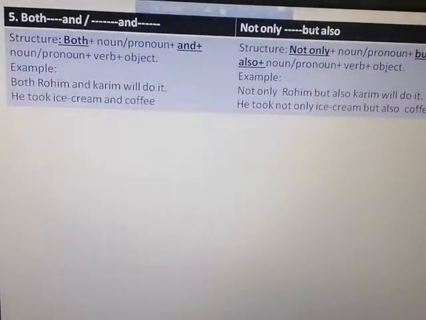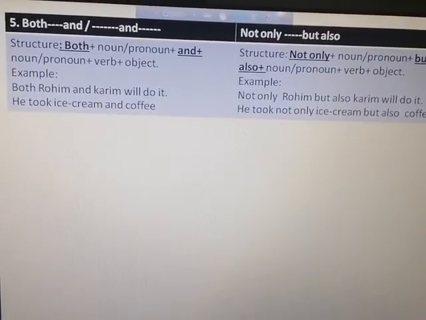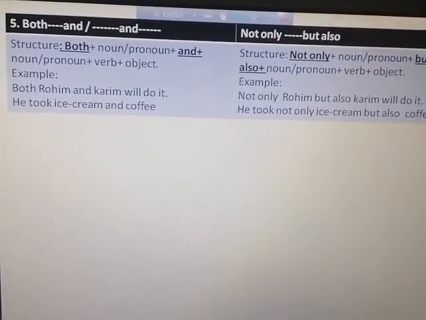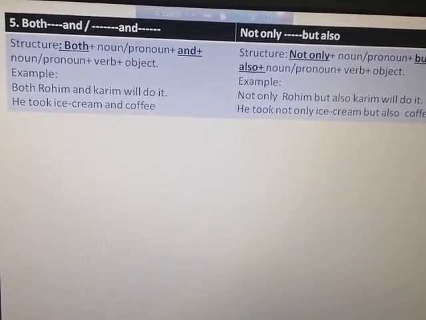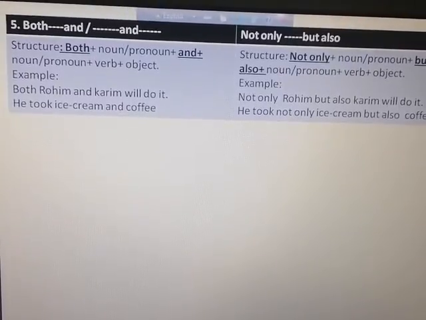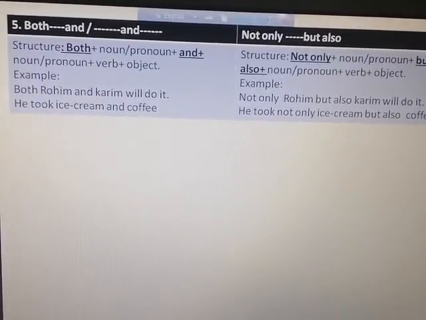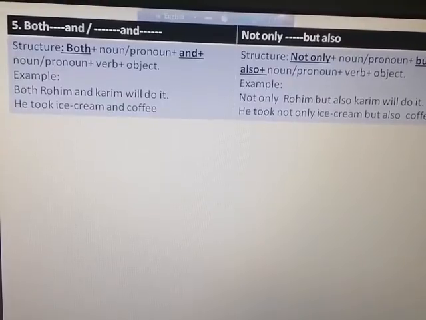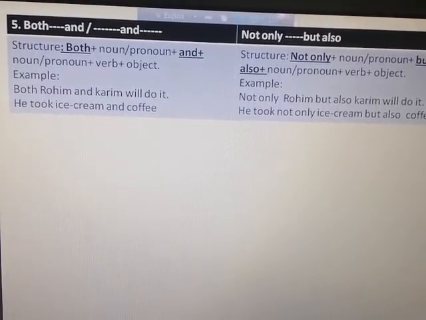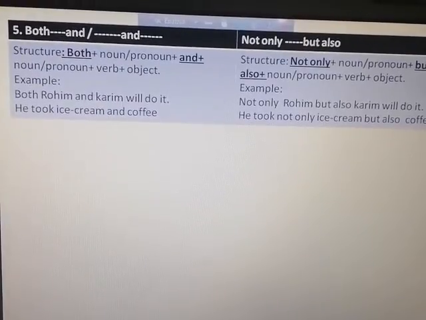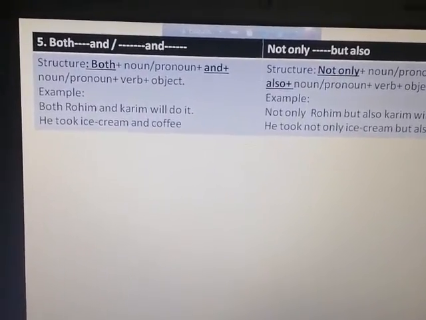Another rule: both dot dot and, or both dot dot and, or only and. If the sentence uses both dot dot and, both dot dot and is used only with a subject, where there are two nouns or pronouns with both and and.